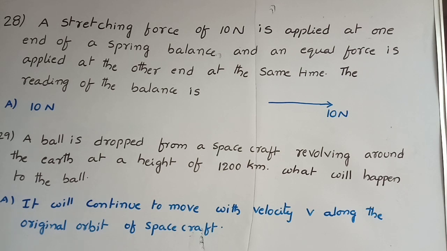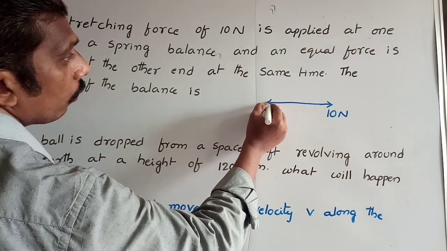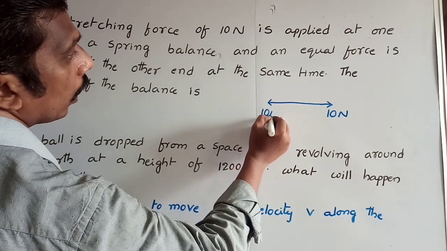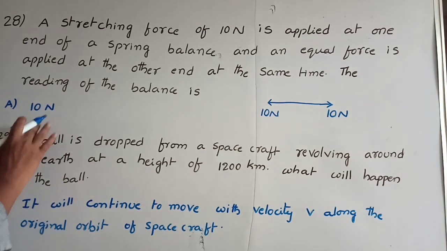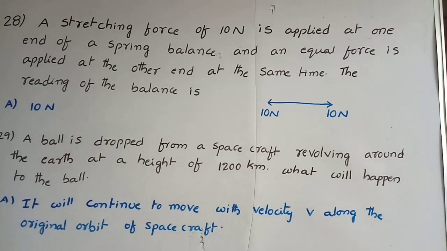Because the other end is free. You apply force, then it will move, no tension will develop. Whenever you apply an equal amount of force in the other direction, then only tension will develop. The tension is equal to the applied force, 10 Newton. So the answer is 10 Newton only here.